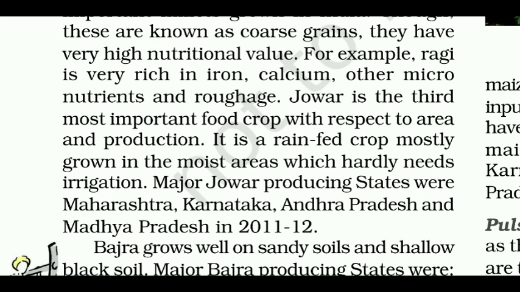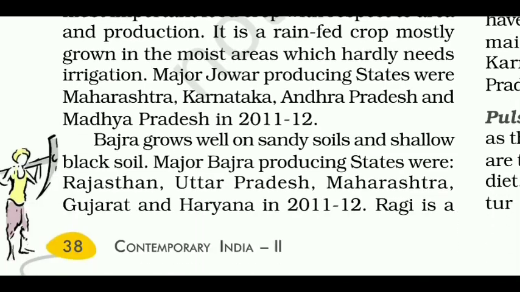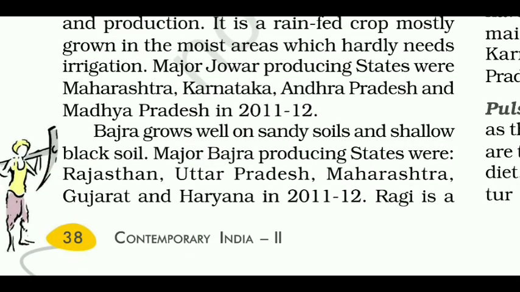It is a rain-fed crop mostly grown in the moist areas which hardly needs irrigation. Major jowar producing states were Maharashtra, Karnataka, Andhra Pradesh and Madhya Pradesh in 2011-12. Bajra grows well on sandy soils and shallow black soil. Major bajra producing states were Rajasthan, Uttar Pradesh, Maharashtra, Gujarat and Haryana in 2011-12.